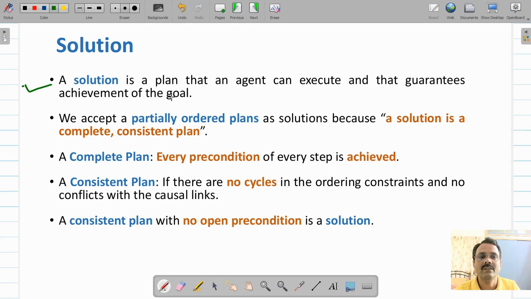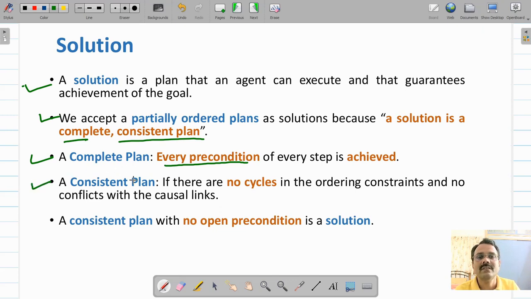That order will be partially ordered, and some steps may be totally ordered. We accept a partially ordered plan as a solution because a solution is a complete and consistent plan. Now what is a complete plan? In a complete plan, every precondition for every step is achieved. If every precondition of each step is achieved, then we say that the plan is complete.